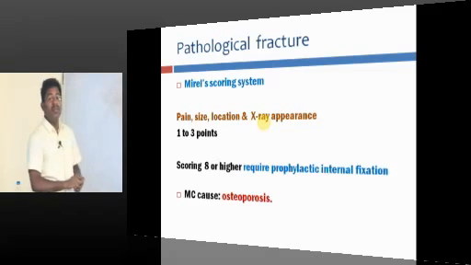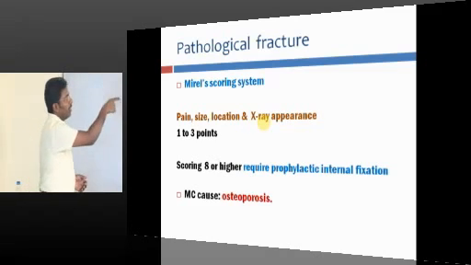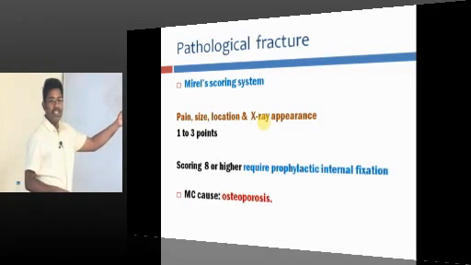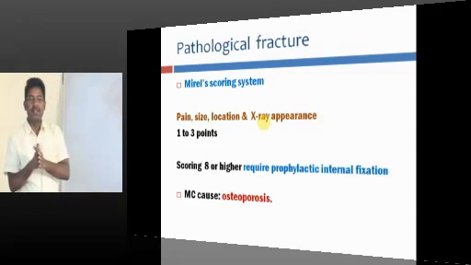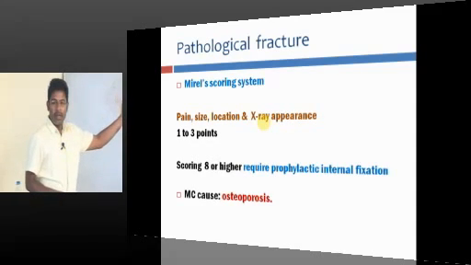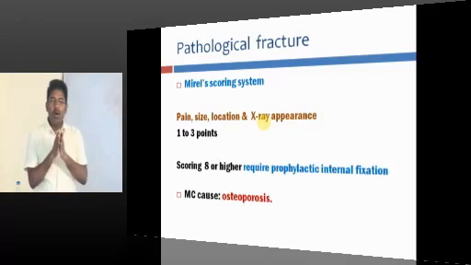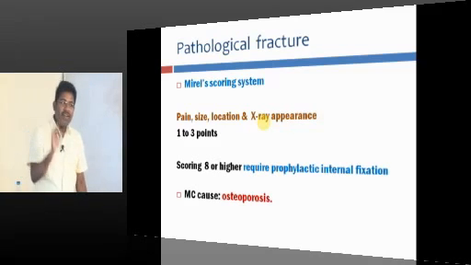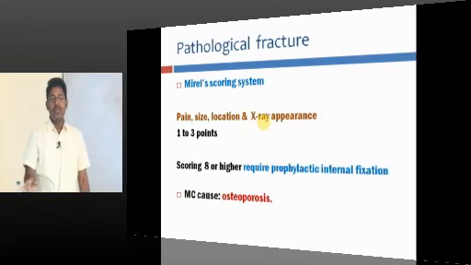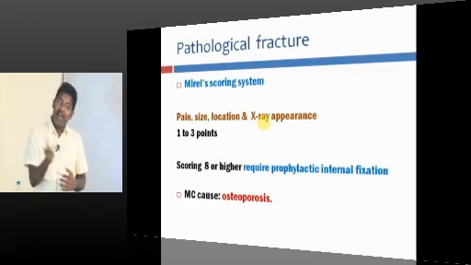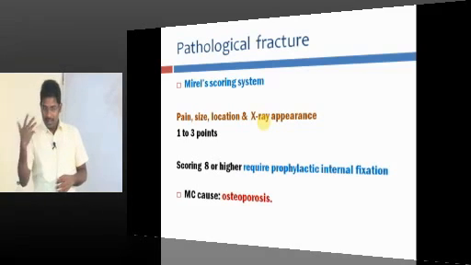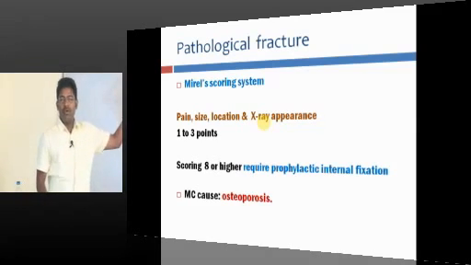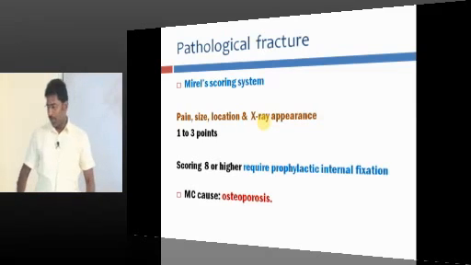There is a scoring system known as the Mirels scoring system, and it takes pain, size of the lesion, which part of the bone it is located in, and what the X-ray appearance is. Based on this, you give score marks 1 to 3, and if the score is 8 or more, the patient will definitely go for pathological fracture. So when you get a score of 8 or more, you can prophylactically fix the fracture, so that the patient may avoid a fracture in future. And you know the most common cause of pathological fracture is osteoporosis.